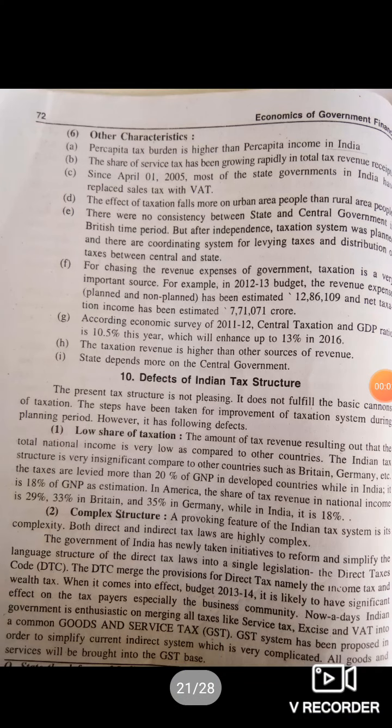Hello everyone. Today we will start with the next topic, that is defects of the Indian tax structure. Here, as we saw the structure of the Indian tax structure, now we will see which defects are there in the Indian tax structure. The first one is low share of taxation.